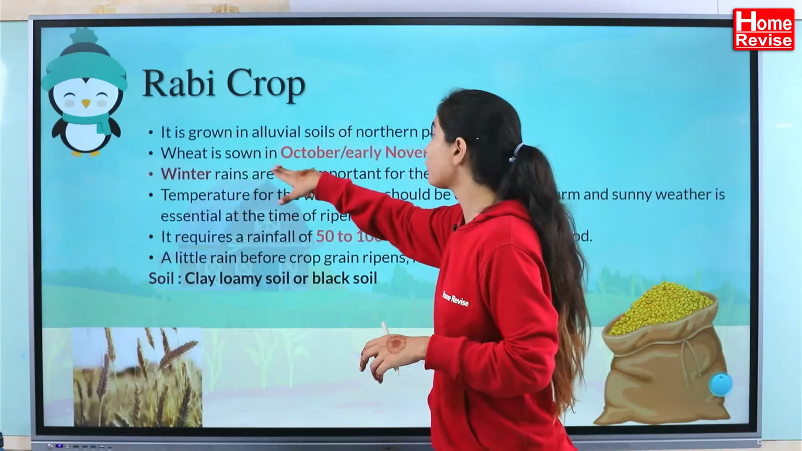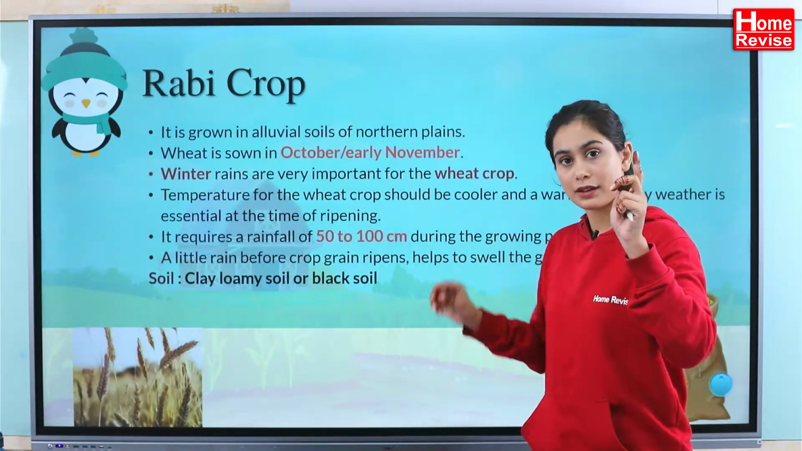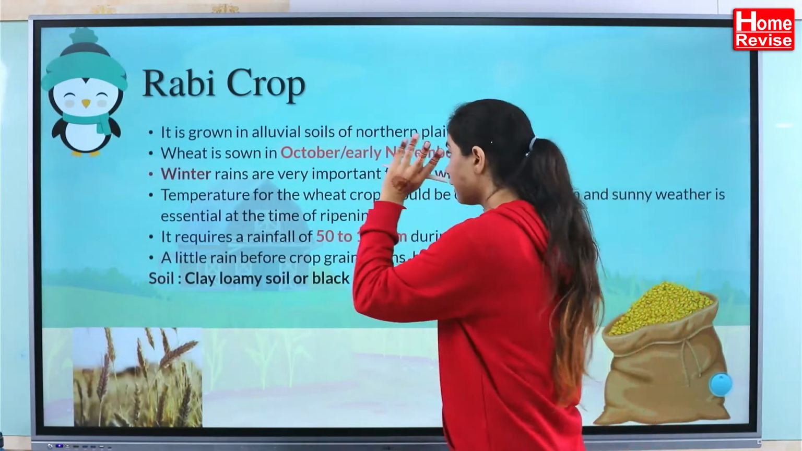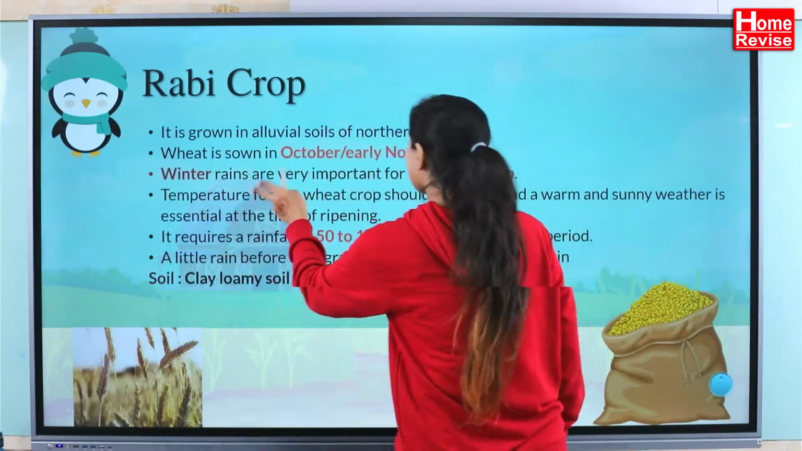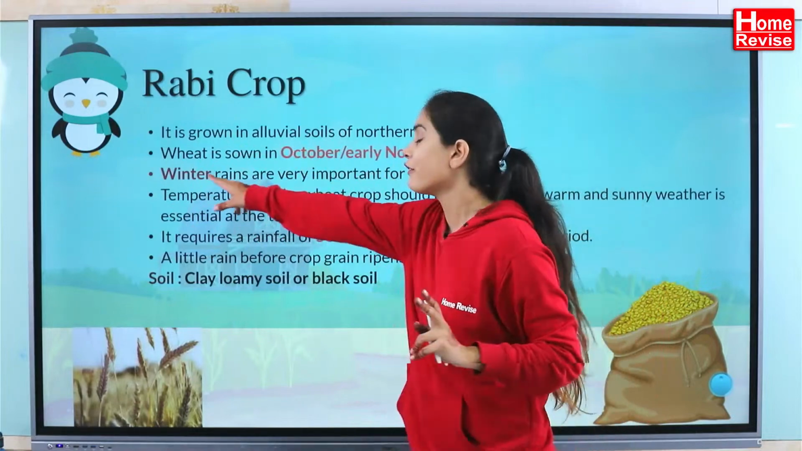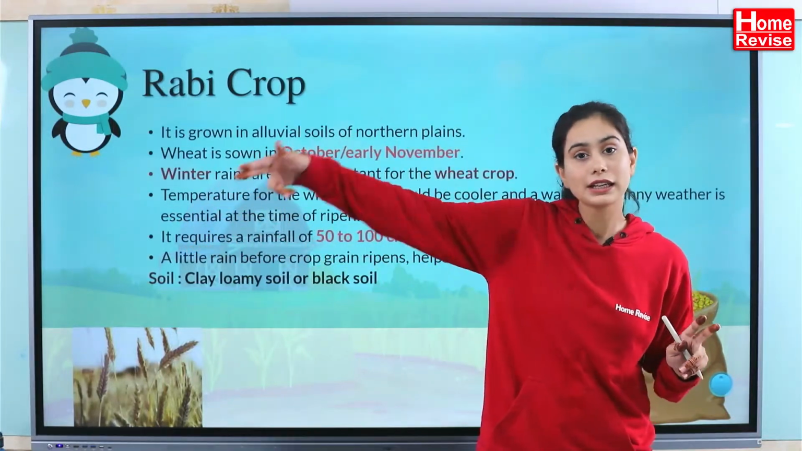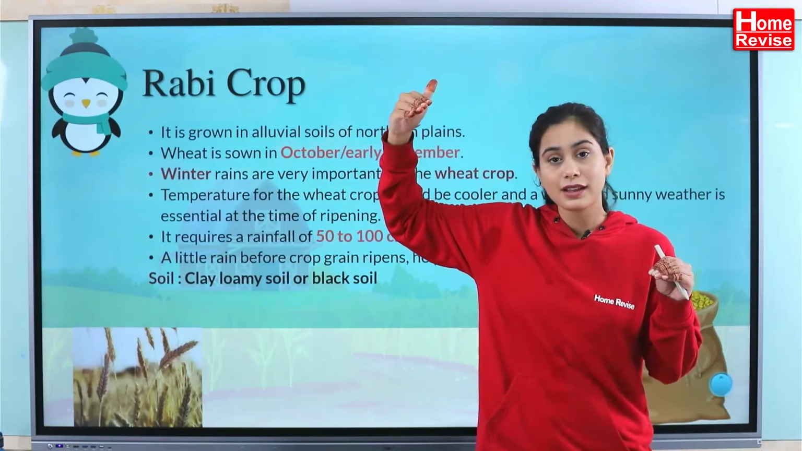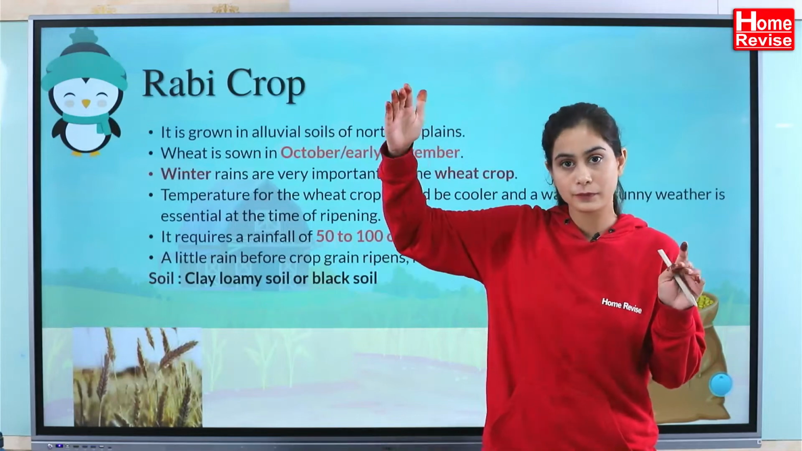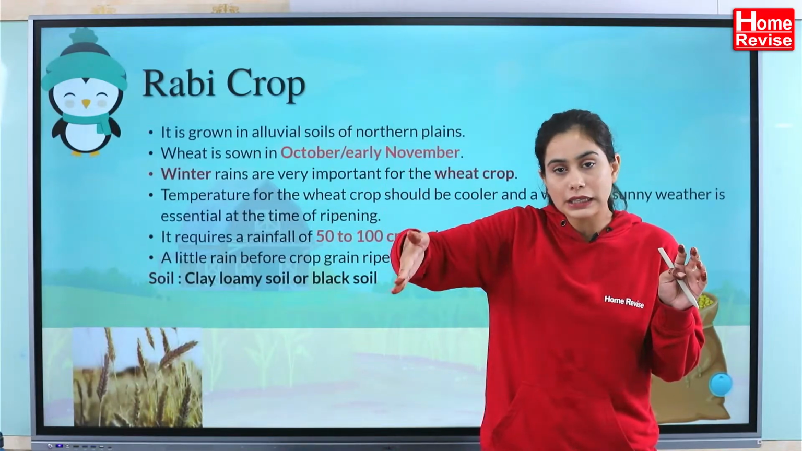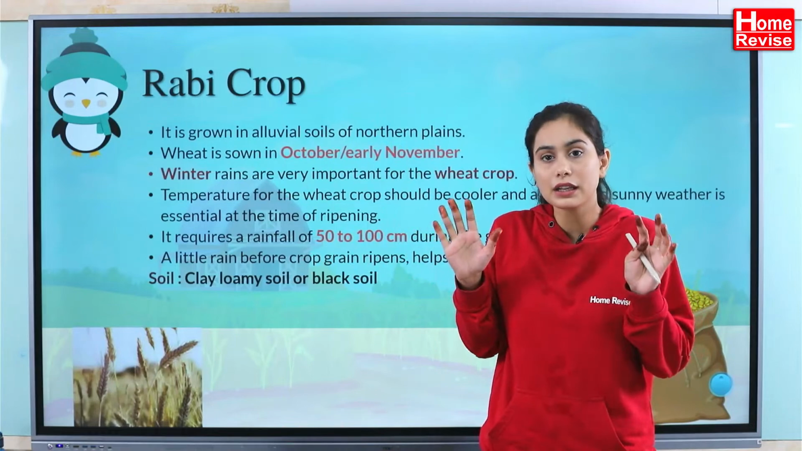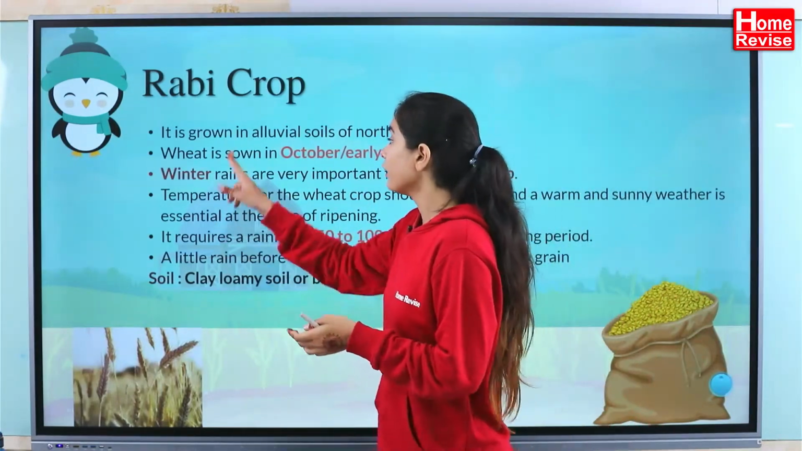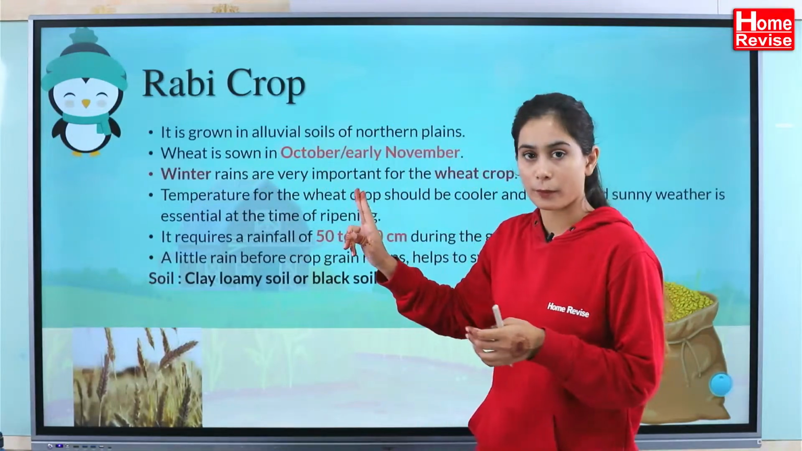Wheat is sown in October or early November. Sowing time is October, November. Remember, your winter season starts. Winter rains are very important for the wheat crop. You have heard about the winter rains. Nowadays, we get it here also. But every time you go to the northern plains, there will be a winter rain there, before the onset of winter, after the summer season. So this winter rain is important for this crop.